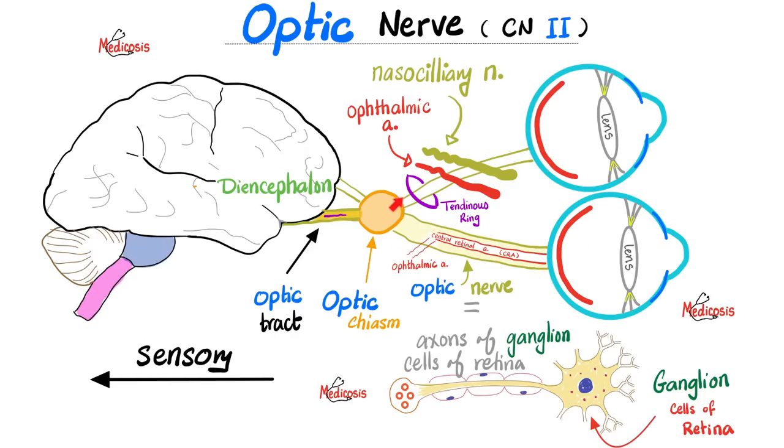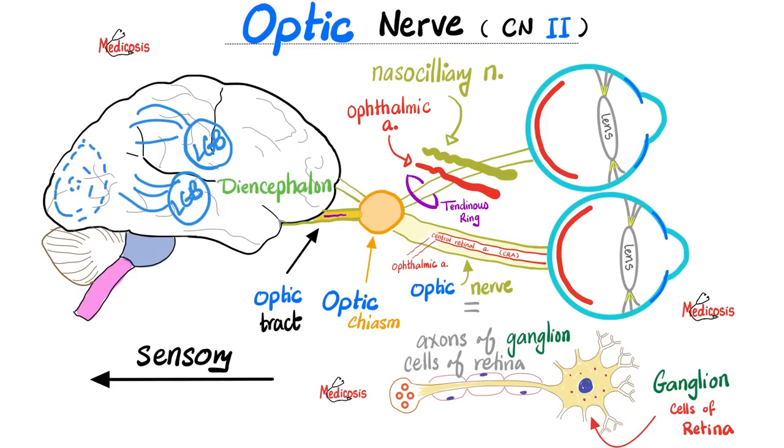So here's the left optic nerve and the right optic nerve. This is the optic chiasm where the 2 optic nerves meet. After the optic chiasm, or optic chiasma or chiasmata, you have the optic tracts, one on the left, one on the right. After the optic tracts, we reach the thalamus in something called the lateral geniculate body. You have one on the left and one on the right as well. After this, we go to the optic radiation. And after the optic radiation, we radiate into the visual cortex of the brain in the occipital lobe. This is called the visual pathway.